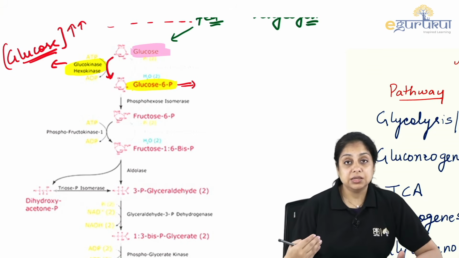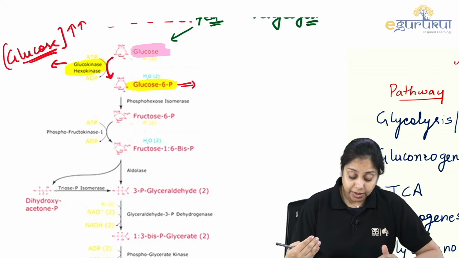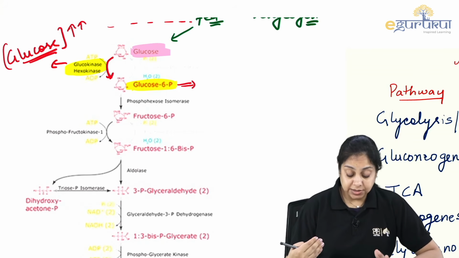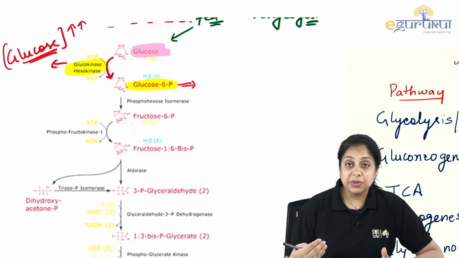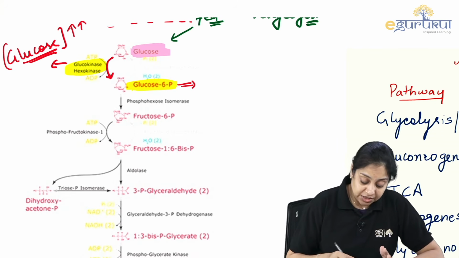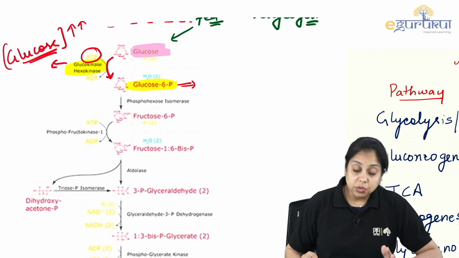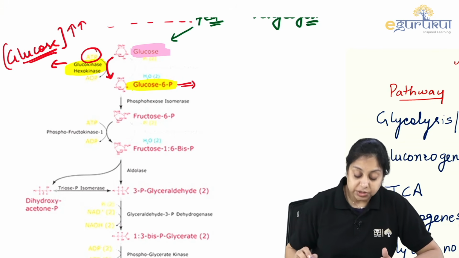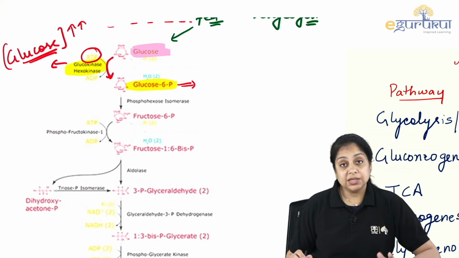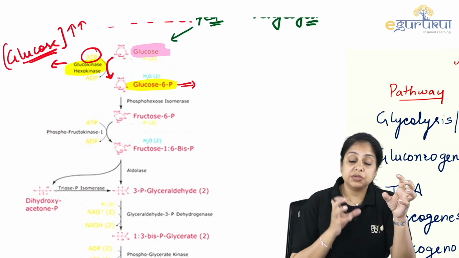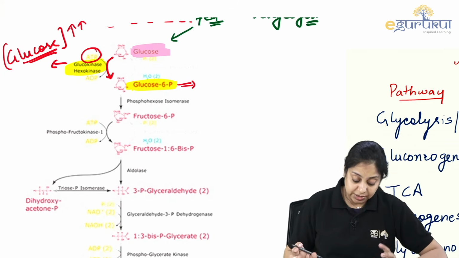Only in the fed state is this GLUT4 working. Okay. Now glucose 6-phosphate is being formed, and this is an energy requiring step, meaning 1 ATP is being consumed in this step. Then glucose 6-phosphate is converted into fructose 6-phosphate by the isomerase enzyme. Glucose is an aldehyde, fructose is a ketone. So that is isomerization only.